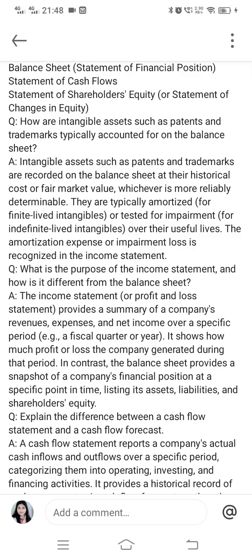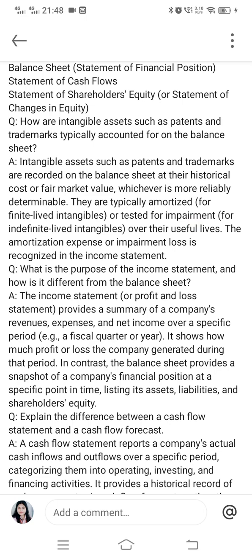Now we have fourth question. How are intangible assets such as patent and trademark typically accounted for on the balance sheet? So we will give it a read to this. Intangible assets such as patent and trademark are recorded on balance sheet at historical cost or fair value, whichever is more reliably determinable.